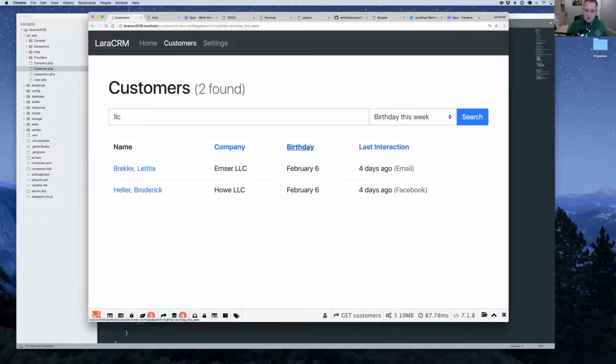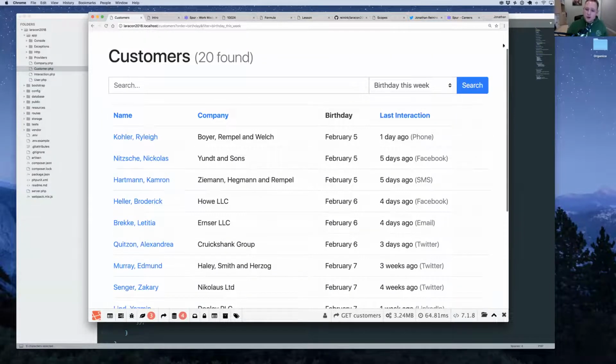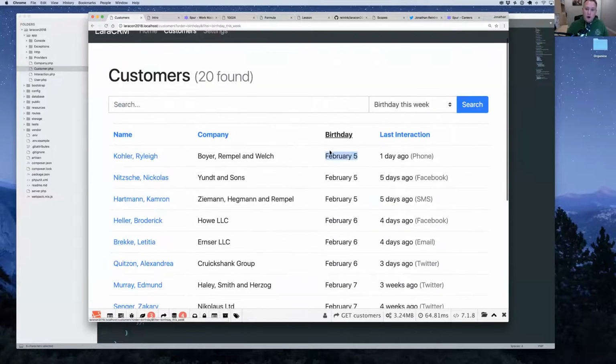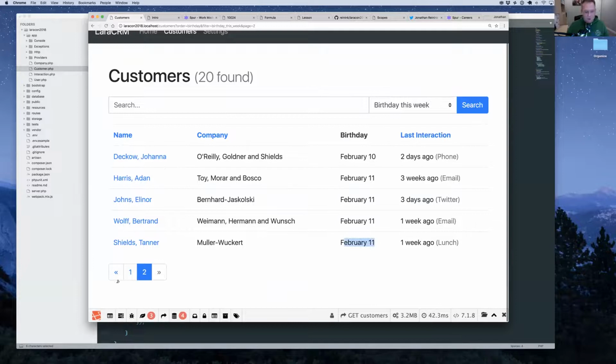And if I sort it by birthdays this week, this new function, I'm going to get rid of the search here. So we can see February 1st, birthdays this week. Today's the 7th, so that was 2 days ago. That was Monday. I remember thinking, well, Monday is not the beginning of the week. Sunday is, well, by default, PHP uses Monday as the start of the week. You can tell Carbon to use Sunday as the start of the week, but I haven't done that. It just wasn't worth the effort for this particular demo. But that's why we're getting Monday as the first day of the week. And if we go to page 2 here, we can see the 11th being the end of the week.